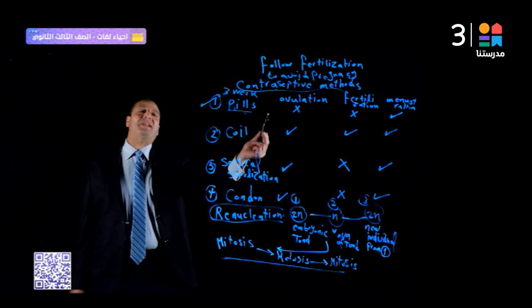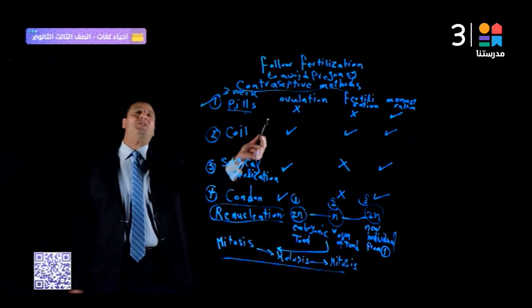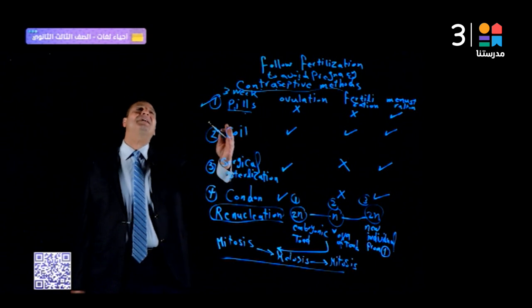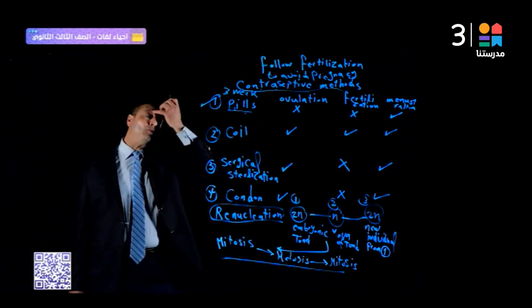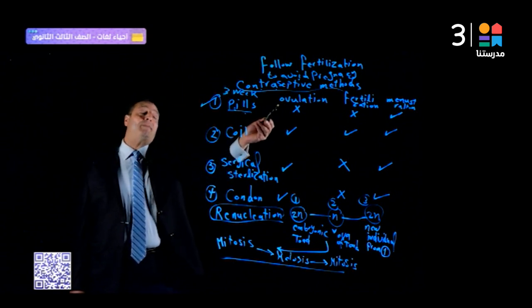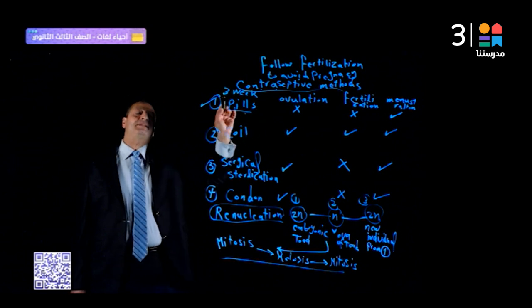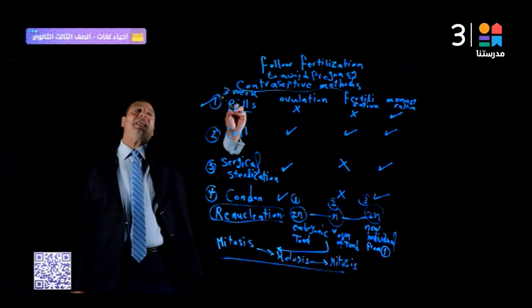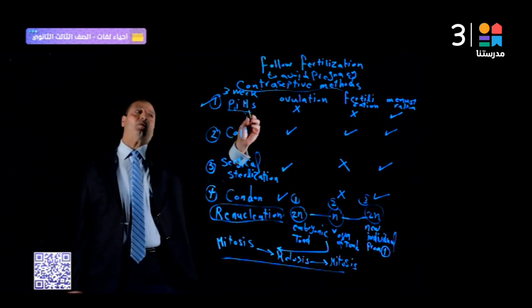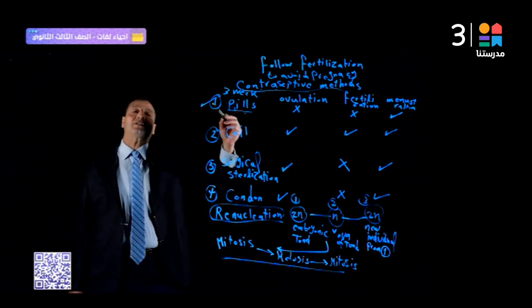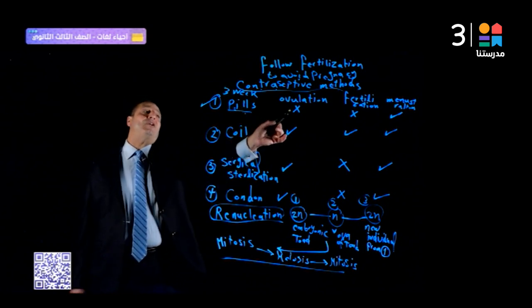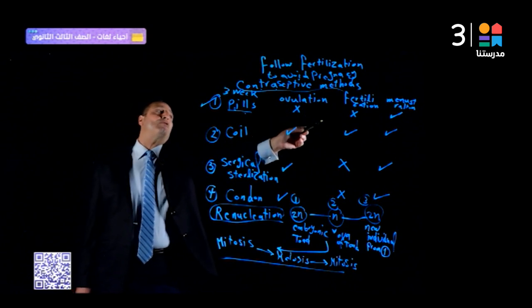The contraceptive pills contain progesterone and estrogen hormones, and estrogen plays an important role in preventing the new period. When the progesterone hormone falls down, the estrogen is released. So the Graafian follicle doesn't form, so the secondary oocyte doesn't form. Finally, ovulation doesn't occur and fertilization doesn't occur.